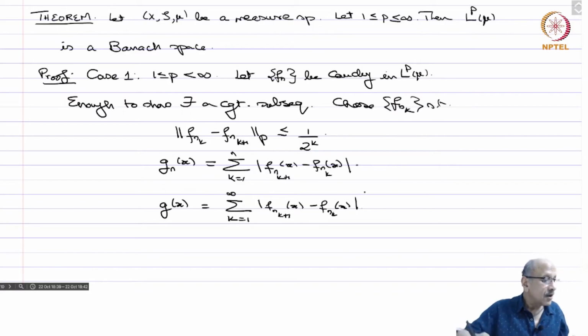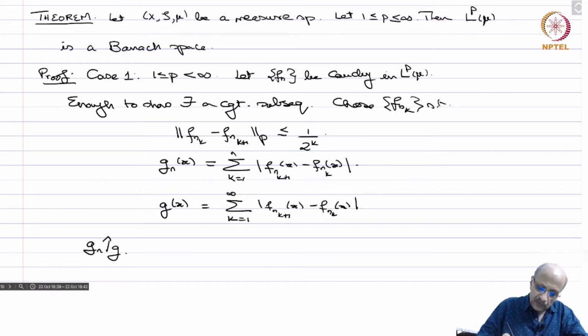So then of course you have that g_n increases to g. It's a monotonically increasing sequence for each x, because you are taking 1 to n and then you are adding positive terms more and more, and it increases to g(x).